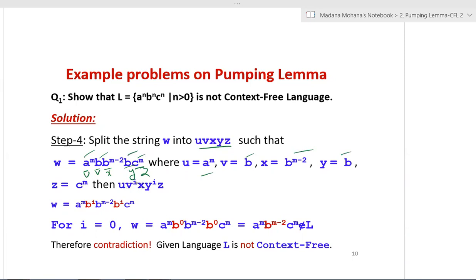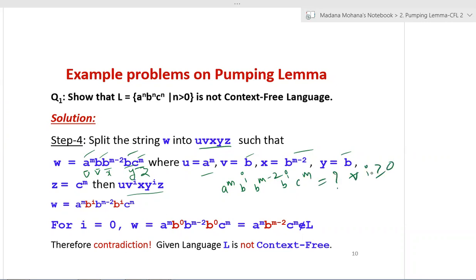Then you can find out the value U V^i X Y^i Z. So U means a^m, V^i means b^i, then X means b^(m-2), then Y^i means b^i, then Z means c^m. So find out this value for all i greater than or equal to 0.